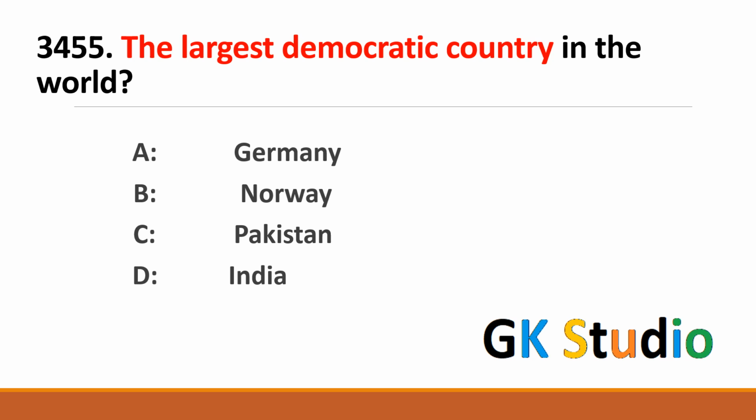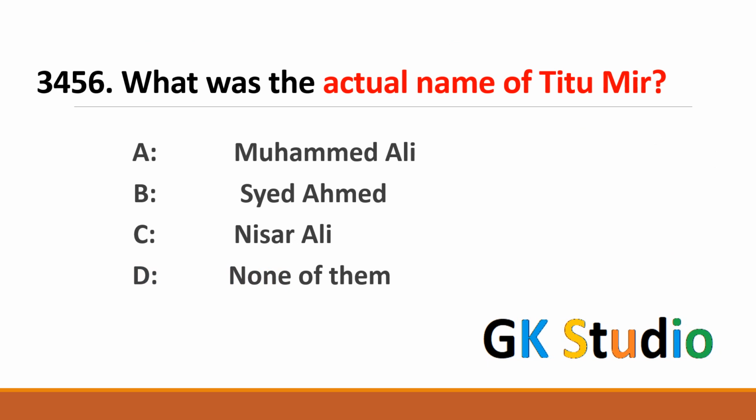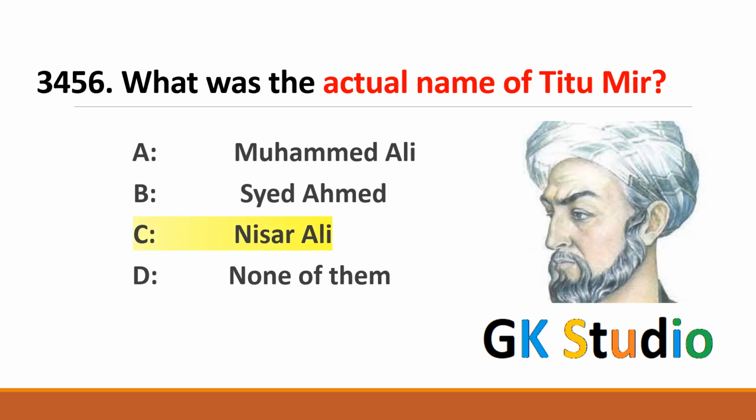The largest democratic country in the world by population. Basically, largest democratic country in the world is India. What was the actual name of Titu Mir, freedom fighter against British? Nisar Ali. Nisar Ali is the actual name of Titu Mir, freedom fighter against British.